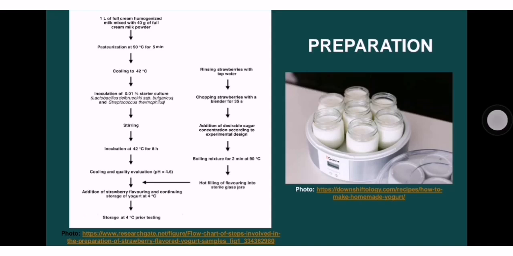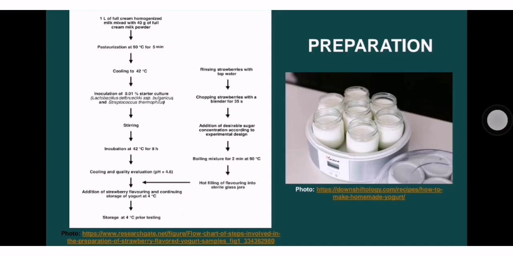The ideal outcome would be a pH of around 4.4 to 4.6. So it's acidic, which is evidence that it has gone through fermentation, and this is a type of fermentation in yogurt called acid fermentation.